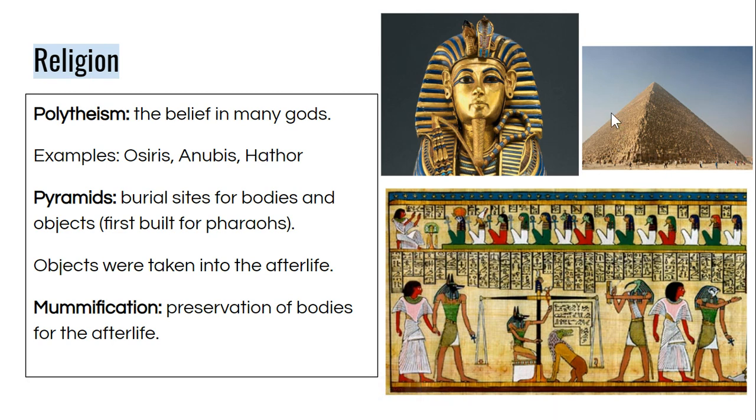Contrary to popular thought, pyramids were not temples. They were actually burial sites for bodies. Initially, they were burial sites for pharaohs and then many other people. They would mummify the body, placing it into the pyramid with all of the goods that somebody would want to take into the afterlife with them. Mummification just refers to the preservation of the body.